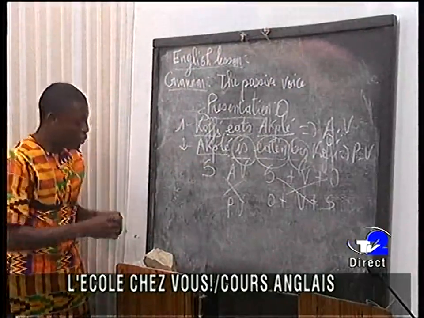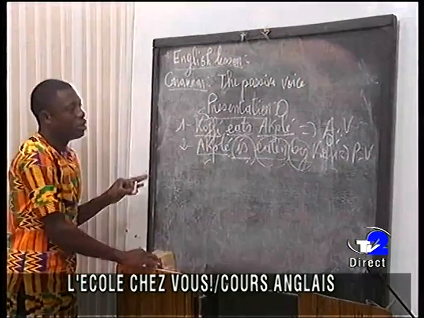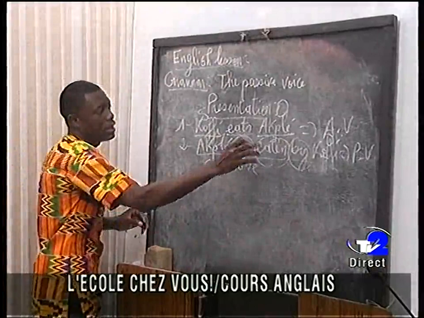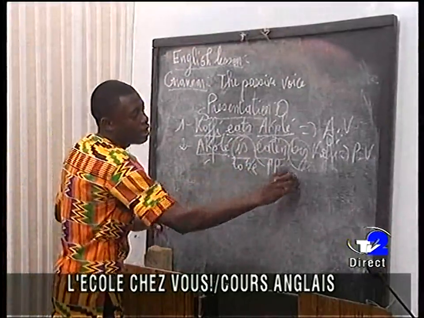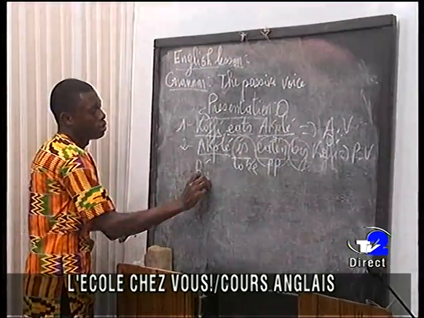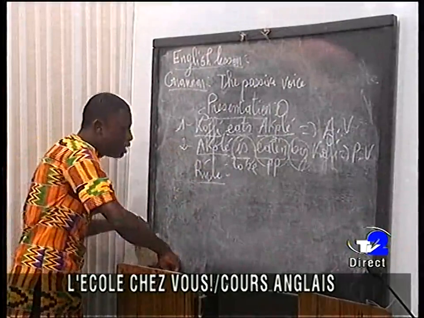So, when we want to summarize what we are saying, the general rule is to be, that is PP, and that is the new element. So the rule from active to passive voice, the rule is what?